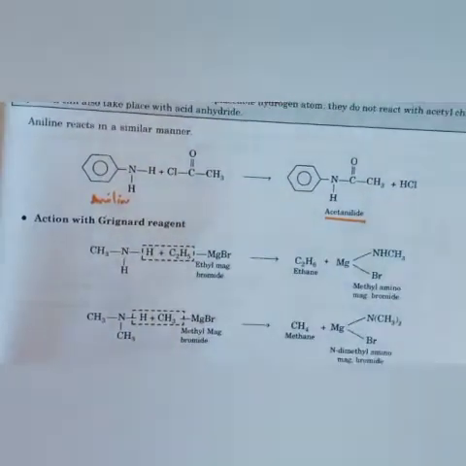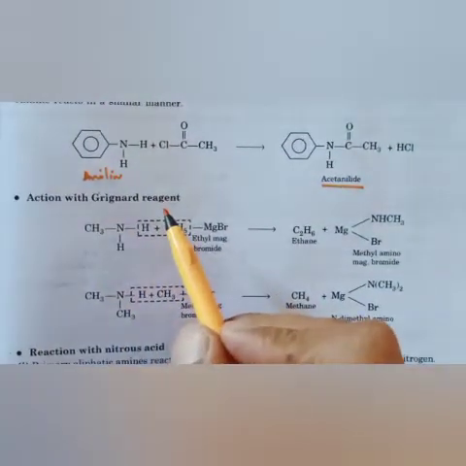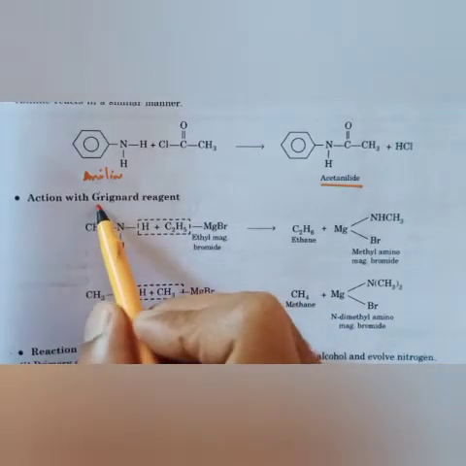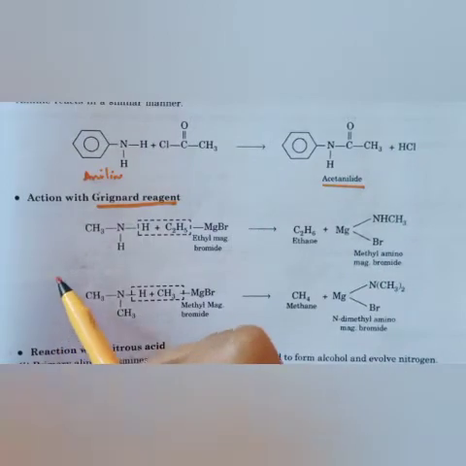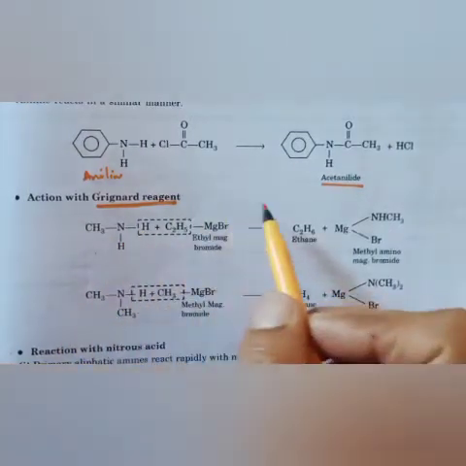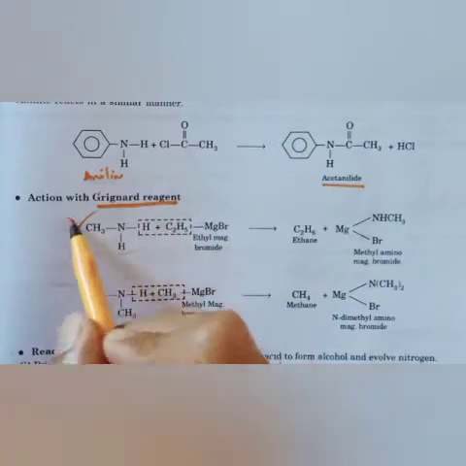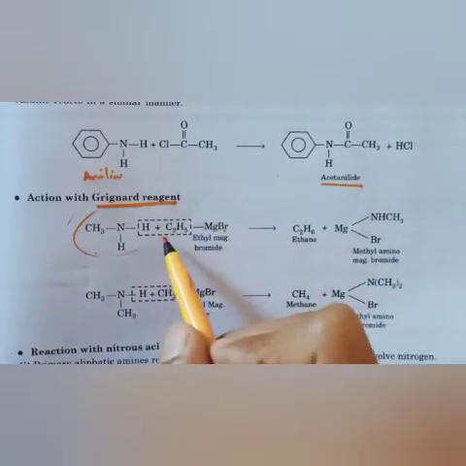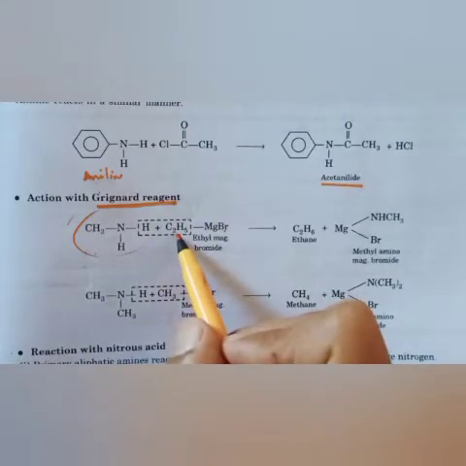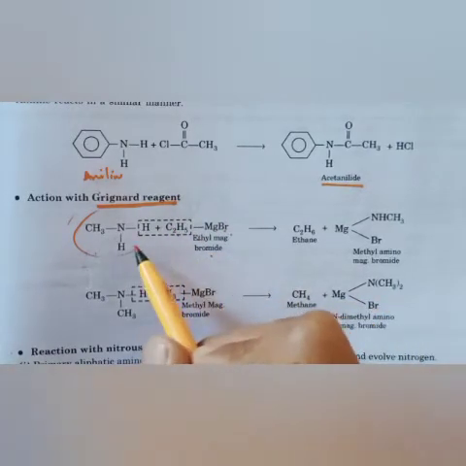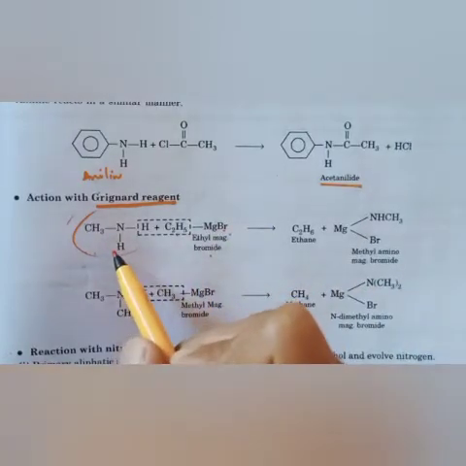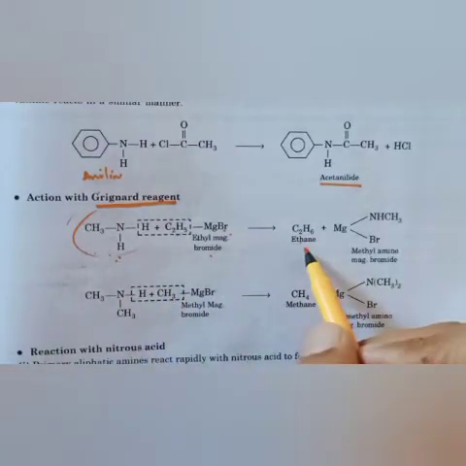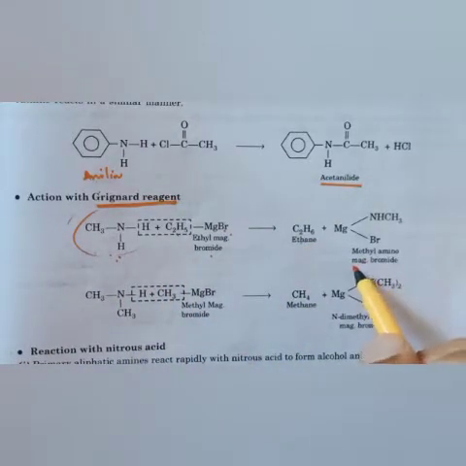Reaction with Grignard reagent, dear students. Aldehyde, ketone, carboxylic acid we have seen, alcohol also we have seen. Grignard reagent plays a very important role in converting a basic compound into a new compound. So here amine is converted with the help of Grignard reagent, R MgBr, where R is alkyl, here ethyl. So when ethyl magnesium bromide reacts with aniline, it converts the amine into ethane, by giving methyl amino magnesium bromide.